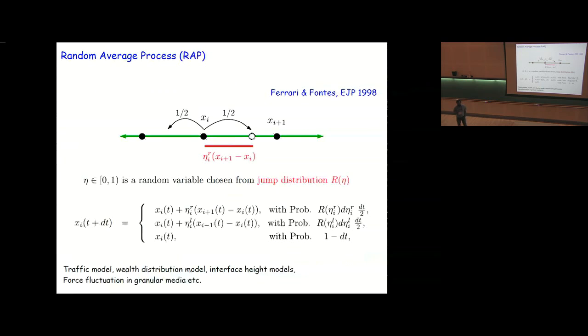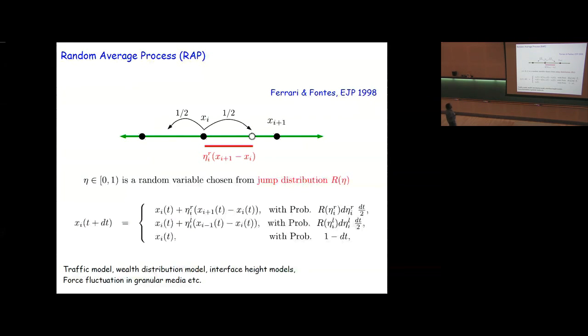It's a process defined on a continuous line where particles are moving as follows. A particle in some small time interval dt tries to jump to the right or to the left with some rate, and whenever it jumps in one direction, it jumps by a random fraction of the space available till the next particle in that direction. And the random fraction, eta, is chosen from some distribution R(eta). For example, in this picture,